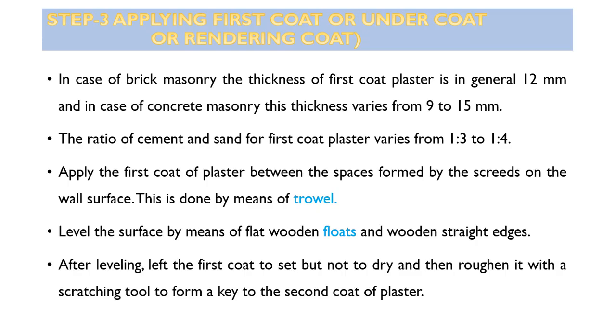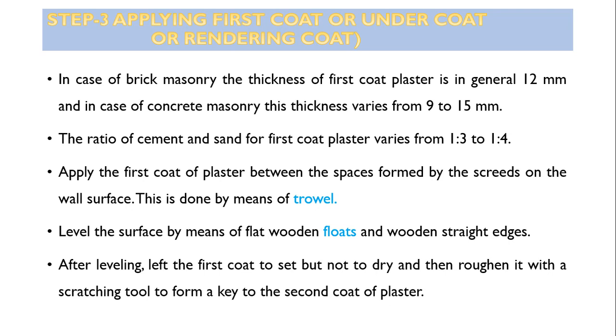Step number 3: applying the first coat, or ground coat, or rendering coat. Application of first coat. In case of brick masonry, the thickness of the first coat plaster is in general 12 mm, and in case of concrete masonry, this thickness varies from 9 mm to 15 mm. The ratio of cement and sand for first coat plaster varies from 1:3 to 1:4. 1 part of cement, 3 parts of sand.